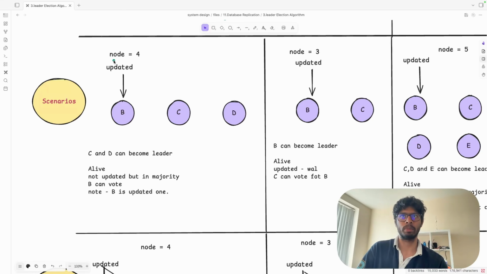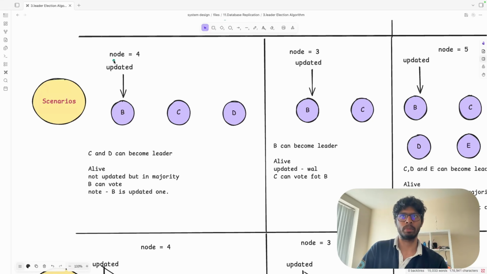Please don't be confused why I make 3 nodes here, B, C and D, because there was going to be an A node that already crashed, but the total number of nodes in our system was 4. Okay, A is crashed, but the total number of nodes in the system is still 4. So let's assume that B is the most updated one.